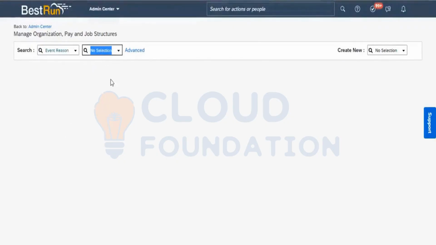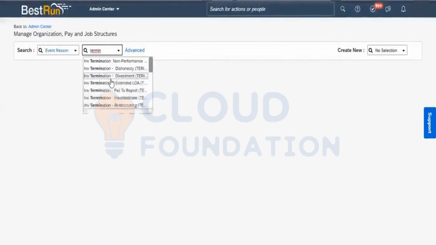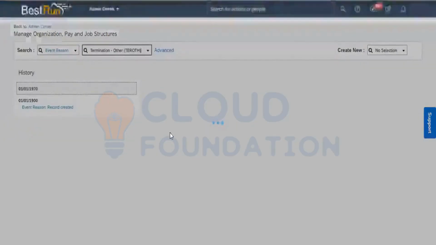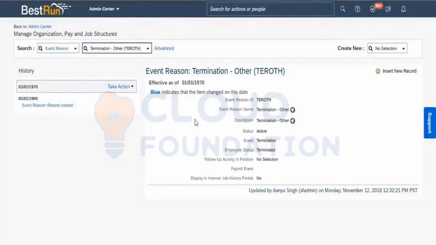Suppose I'm going with the termination, you can see a lot of event reasons are there. If I'm taking the termination here, you can see that this is being customized.